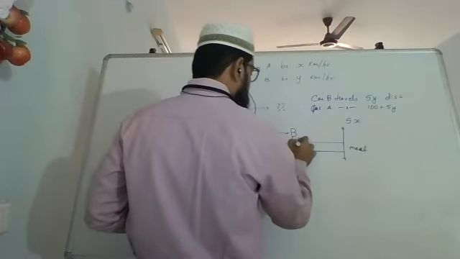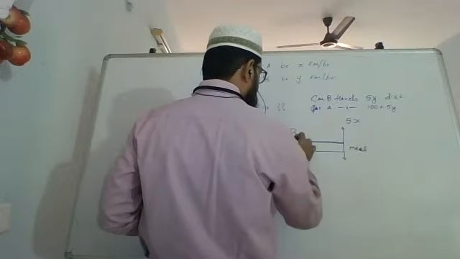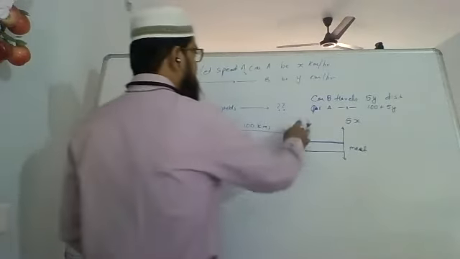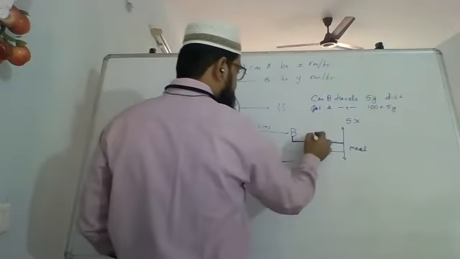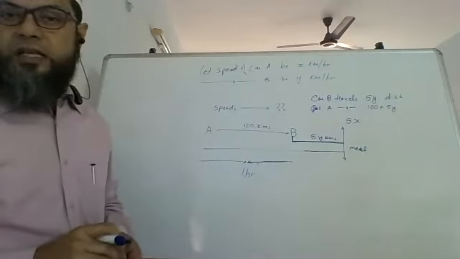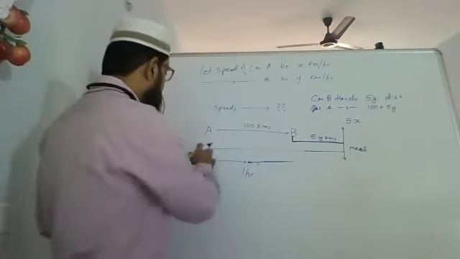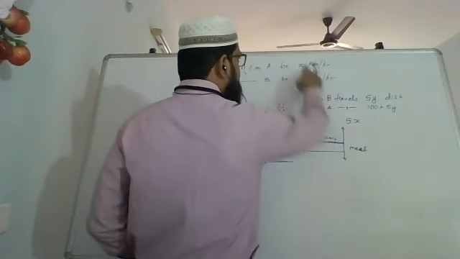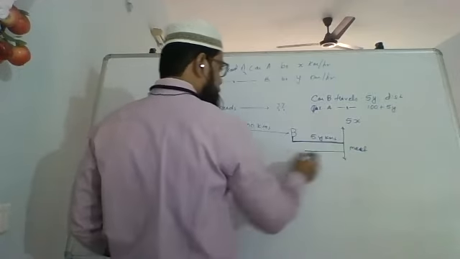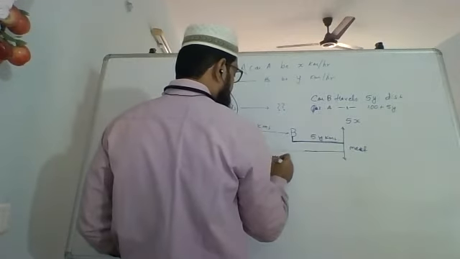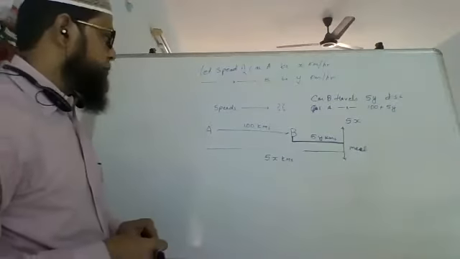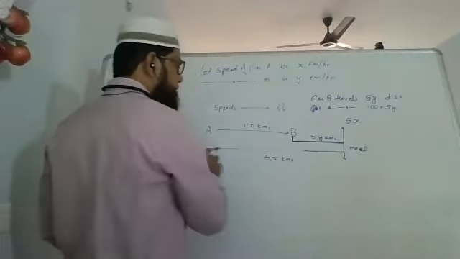This car is going to travel only this much distance, और ये distance travel करने को उसको लगेंगे 5 घंटे. To travel this distance, it's going to take them 5 hours. This car is traveling at a speed of 5 kilometers. So the distance for this car is 5y kilometers. This car is traveling from here to here, at a speed of x kilometers per hour. So this is going to travel 5x kilometers. Okay, but what is this 5x kilometers?